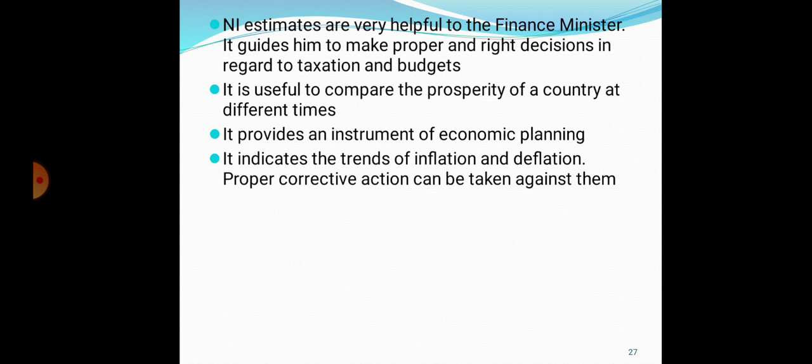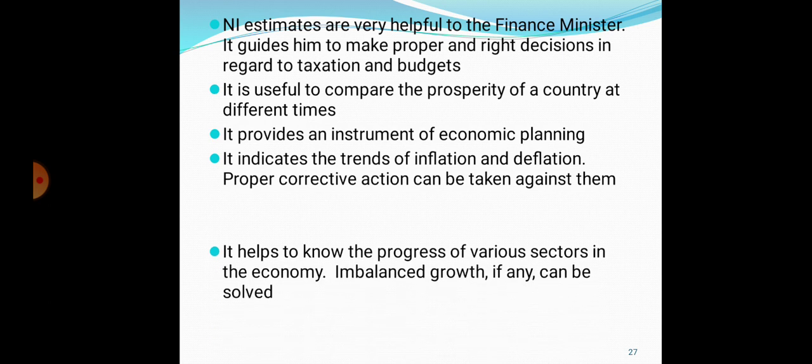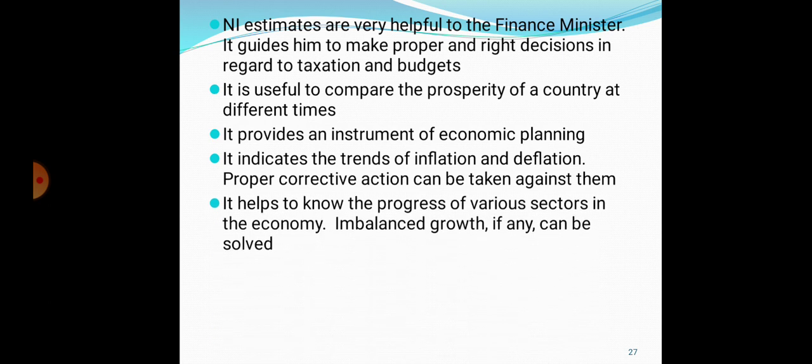You know, inflation means sudden increase in the price. So that concept in economics is called inflation, and deflation means decrease in the price level of a country. It's called deflation. Proper corrective action can be taken against them. So for that purpose national income is important.